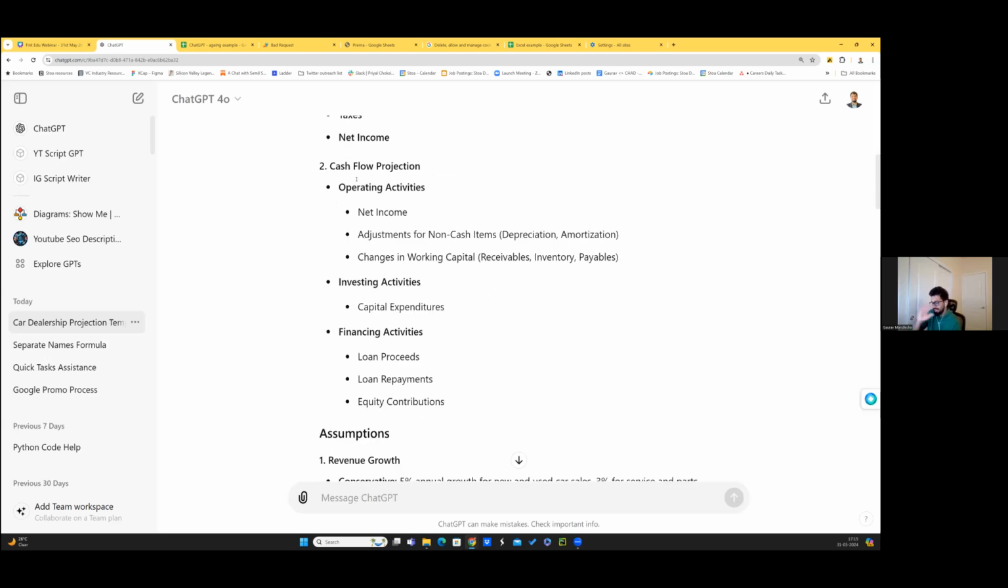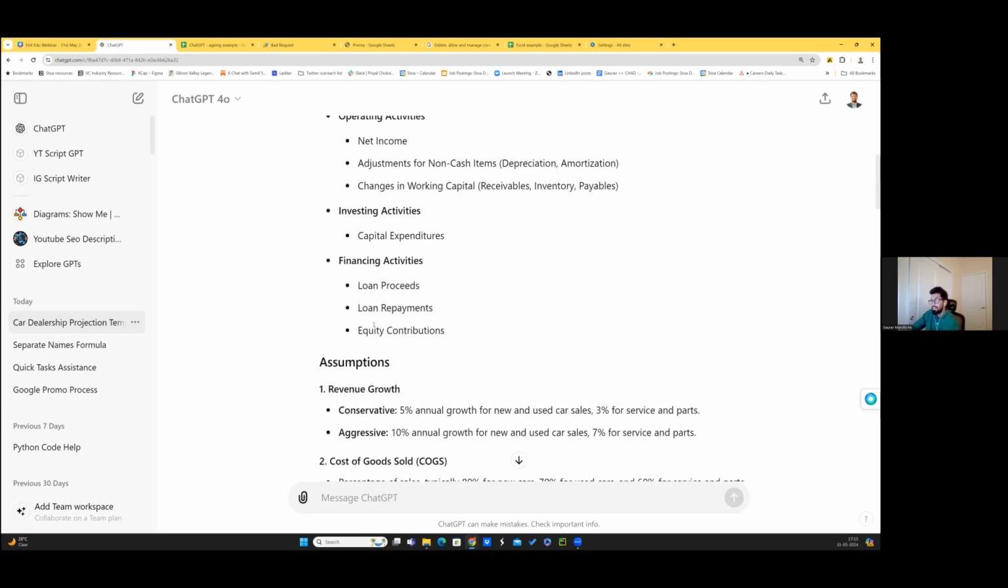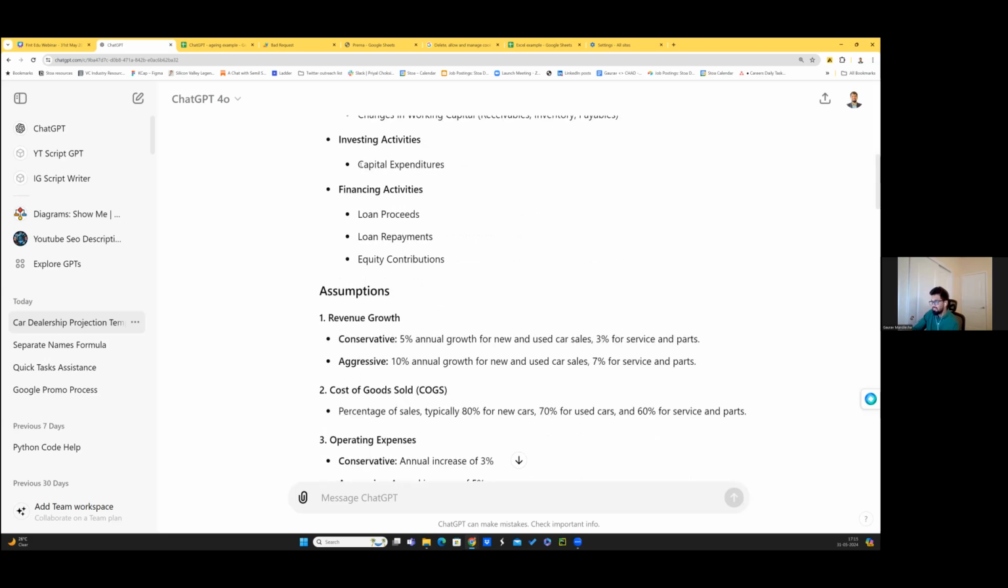Then the second piece. So that was the income statement. This is the cash flow projection. It comes up with all of it, right? So it understands, okay, sure, how will the cash flow look like? How will I invest it? What will the financing and all of it look like?